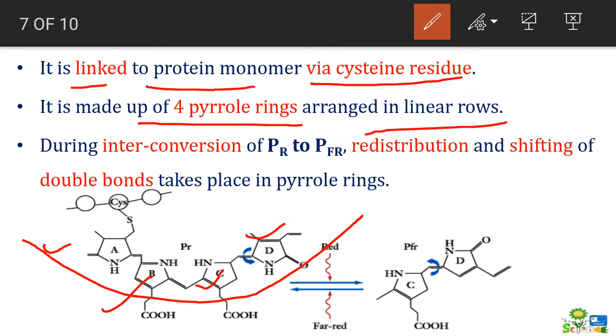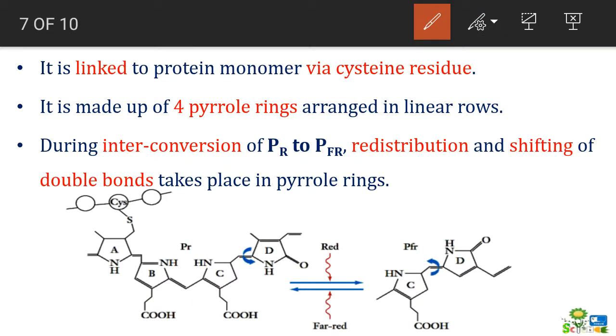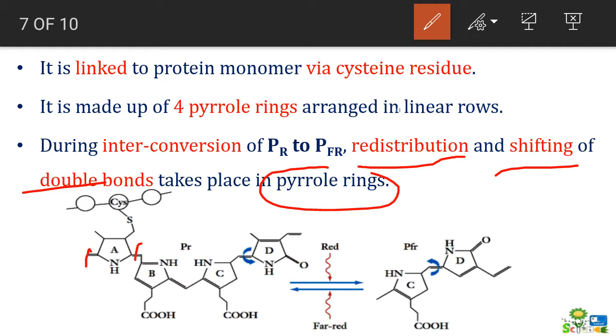Now during the interconversion of the PR form to the PFR form, that is, the inactive red phytochrome form getting converted into the active far red phytochrome form, during this conversion redistribution and shifting of double bonds takes place in the pyrrole rings. You can see that these pyrrole rings consist of double bonds at various positions. So when phytochrome is exposed to far red or red condition, whatever may be the case, the interconversion is governed by the redistribution and shifting of double bonds in the pyrrole ring. You can see this in the diagram.